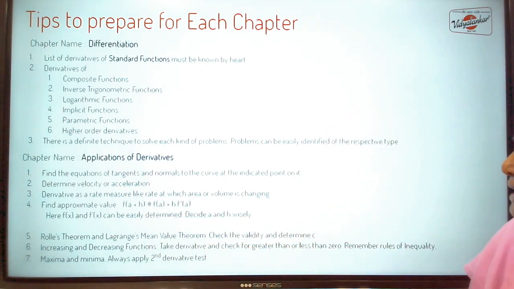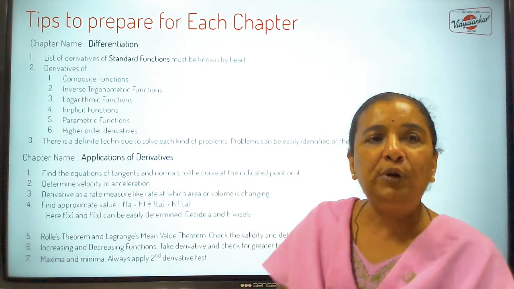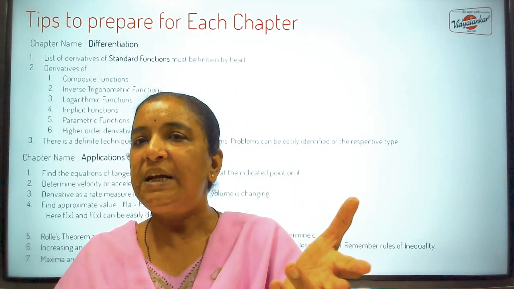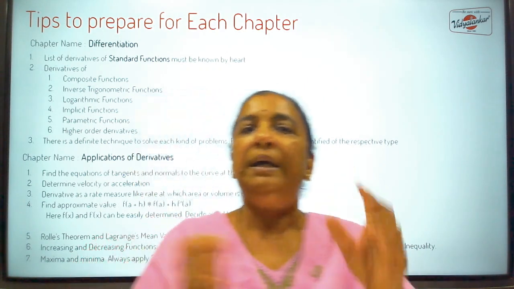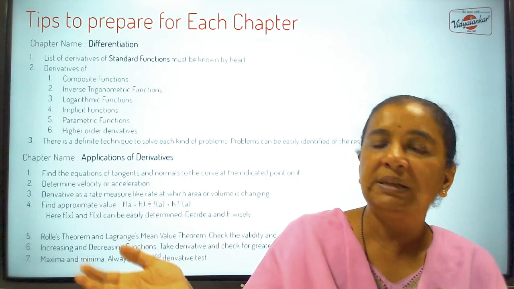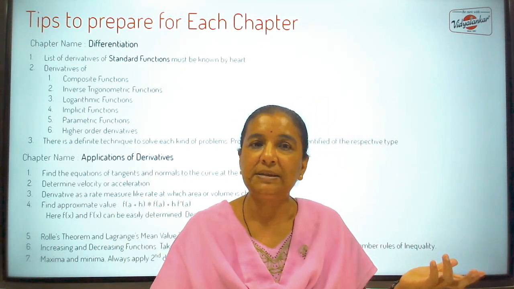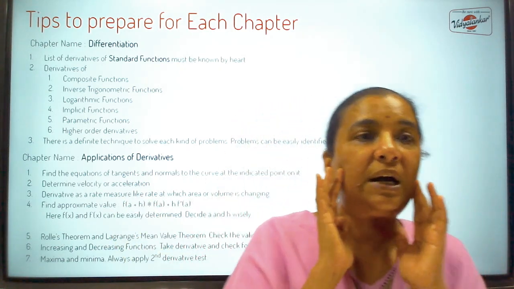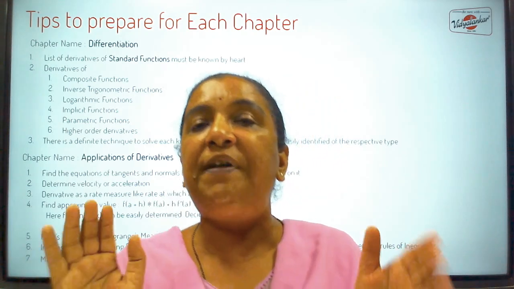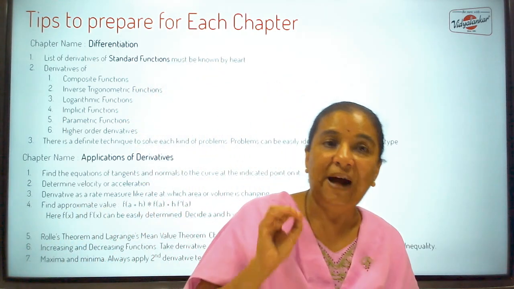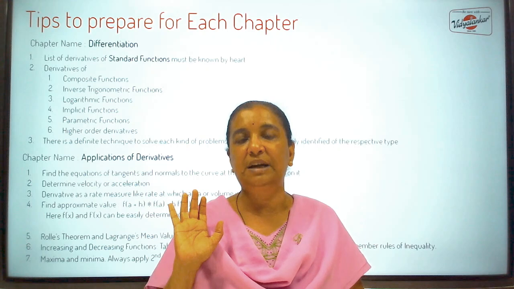There are increasing and decreasing functions. You have to decide, means you have to take the first derivative f dash x. If it is greater than 0, increasing, less than 0, decreasing. So you should have the concepts of inequality very clear in your mind while dealing with increasing and decreasing functions.